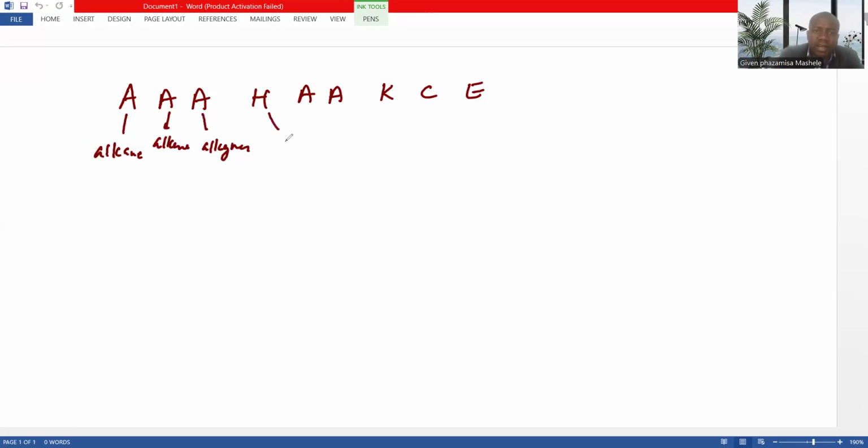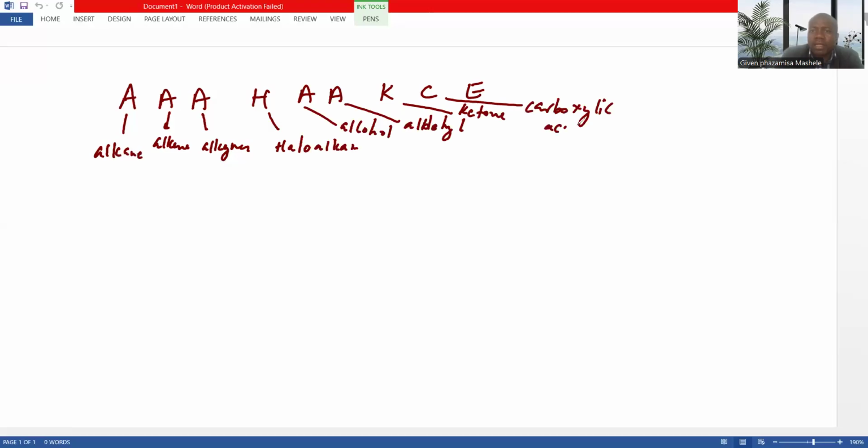You can just write the haloalkanes, alcohols, aldehydes, ketones, carboxylic acid. Then the last one is an ester. Now, remember I said the first three have the London force as the type, London or dispersion.